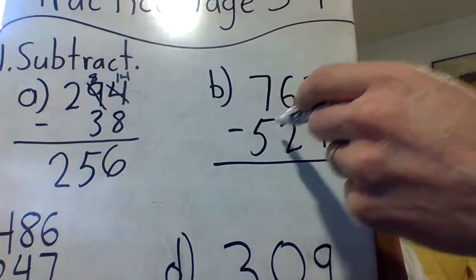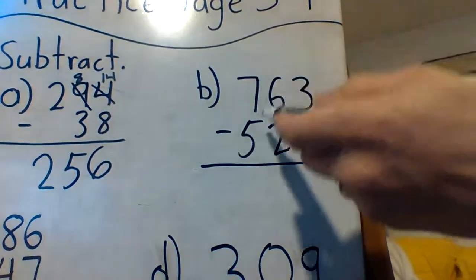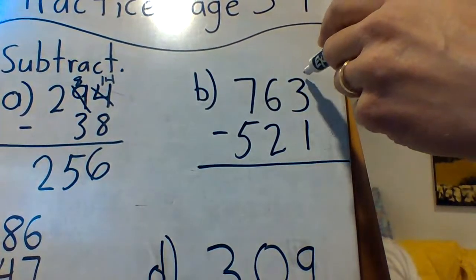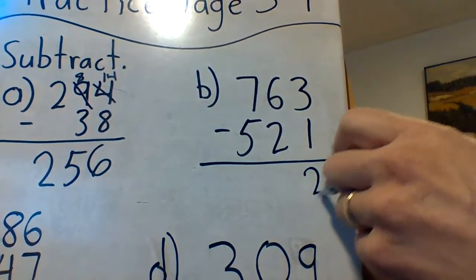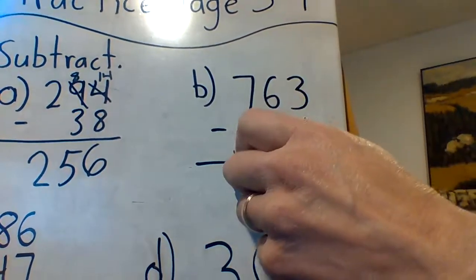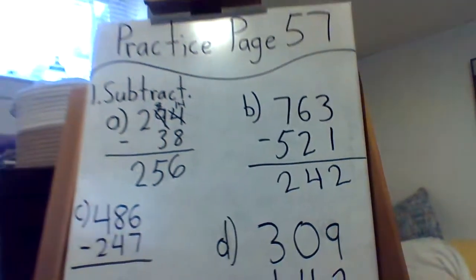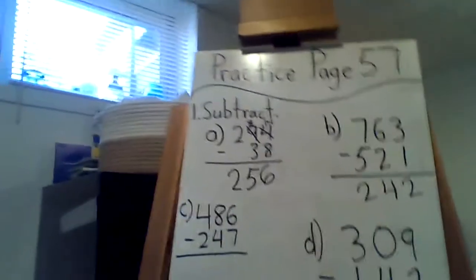763, subtract 521. My brain just goes, it's about 200 something, right? Because 700 take away 500. Let's see. 3 take away 1. 2. 6 take away 2. 4. 7 take away 5. 2. No borrowing in that one. That was kind of nice. Nice and easy. Let's try C. Some harder ones on here, maybe.